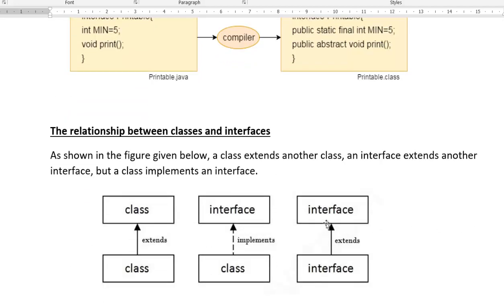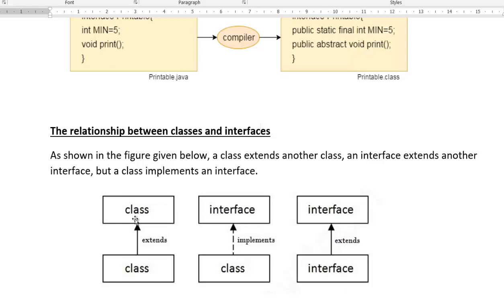See the relation between class and interface: a class extends another class, whereas a class implements an interface. An interface extends an interface. If both are the same, it extends; if both are different, it implements. A class can implement an interface, but an interface cannot extend a class.